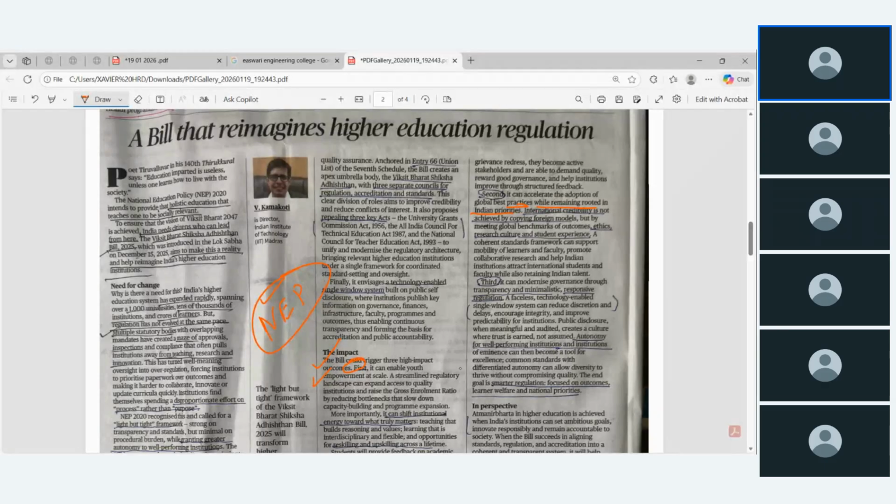Third, it can modernize governance through transparency and minimalistic, responsive regulation. And he is also highlighting one other thing. There is one bill.